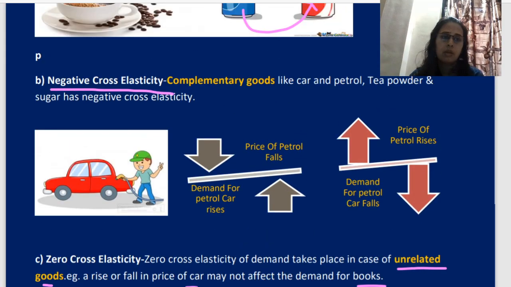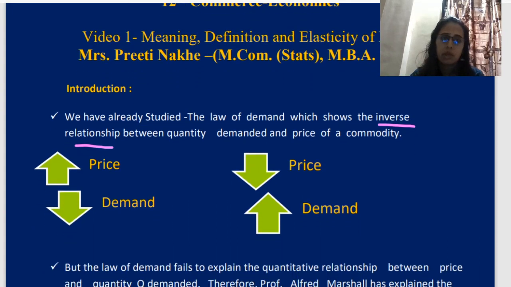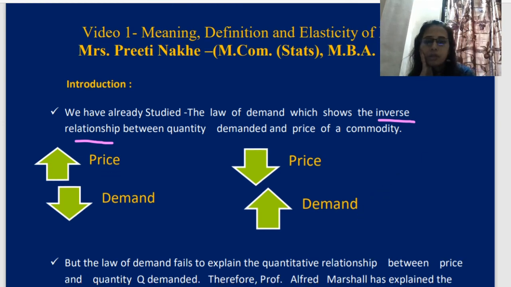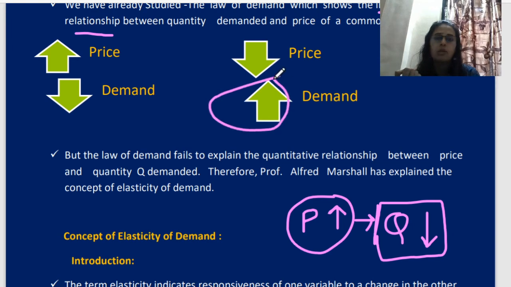Now let's see a quick 2 minutes revision. In the last chapter we studied the relationship between price and demand. There is an inverse relationship: when price increases demand falls, when price falls demand increases. So in this chapter Marshall has introduced us that the law of demand explains only the relationship and elasticity explains the numerical value of that response. Whatever reaction we show in the form of demand, we are able to find out the elasticity, the responsiveness, in the form of numbers.